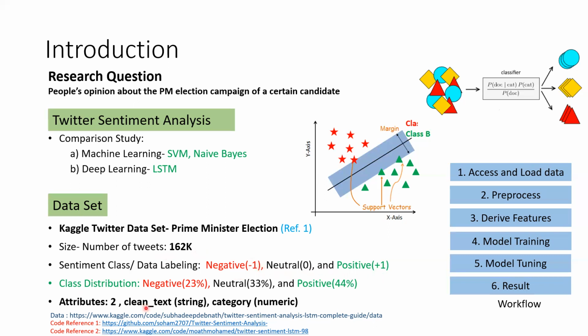The class distribution is 23% negative, 33% neutral, and 44% positive. The data has two attributes: the clean text, which is the tweet, and the category, a numeric value of -1, 0, or 1, which is the sentiment. You can find the reference code and the data on Kaggle.